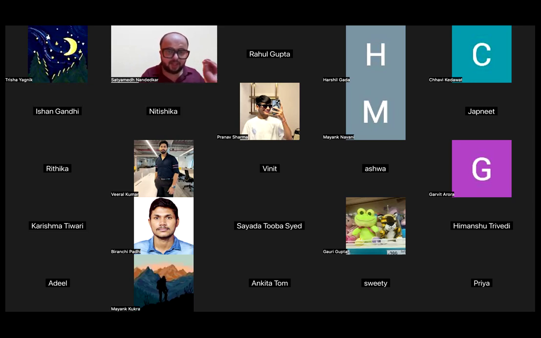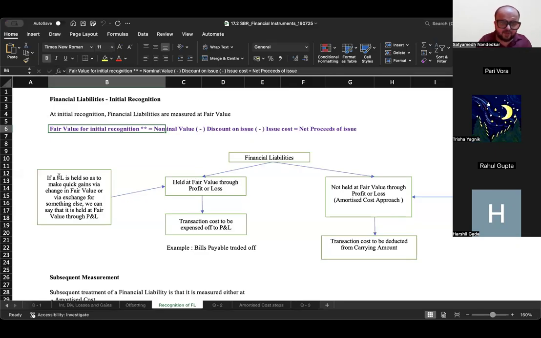If the entity is holding the financial liabilities with an intention to hold it till maturity, then in that case, you use the amortized cost approach. But on the other hand, if you have kept the financial liabilities with an intention to trade it in the short run and make money by way of fair value changes, then it is recorded at fair value through P&L. So if the financial liability is held so as to make quick gains via change in fair value or via exchange for something else, we can say that it is held at fair value through P&L.